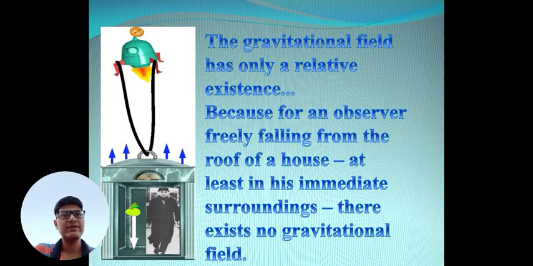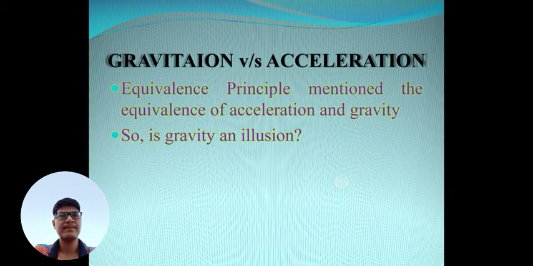So the gravitational field has only a relative existence, because an observer freely falling from the roof of the house, at least in his immediate surroundings, does not feel any gravitational field. So basically what this statement means is that for an observer falling from the roof of the house, at least in his local surroundings, that means the equivalence principle is only applicable for local surroundings.